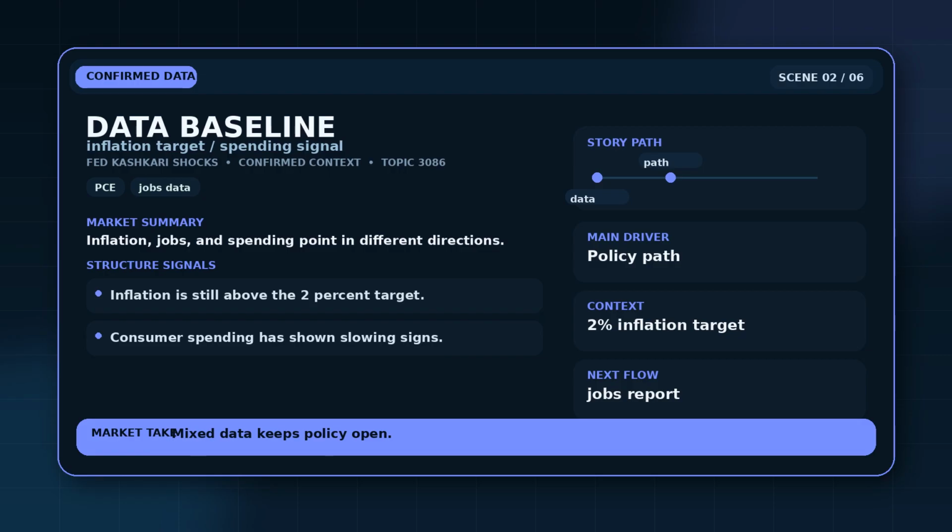Those facts put inflation still above the 2% target, beside consumer spending showing signs of slowing. That baseline keeps the segment grounded before the mechanism takes over. The factual floor is that inflation, jobs, and spending point in different directions.